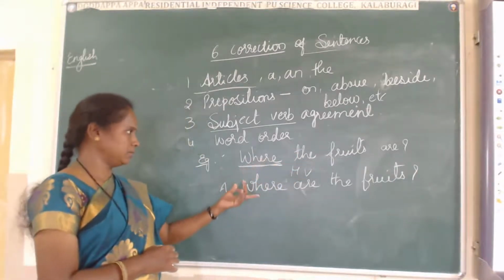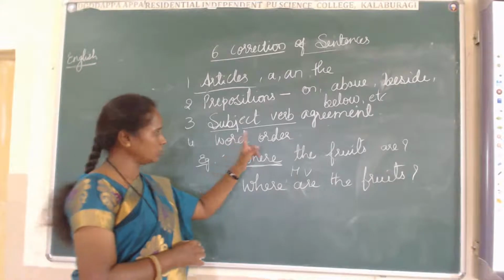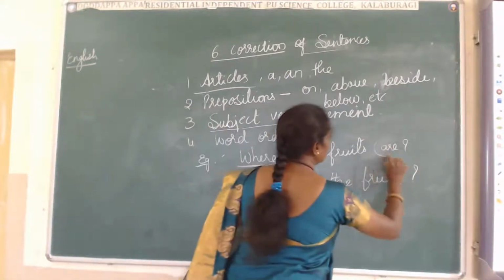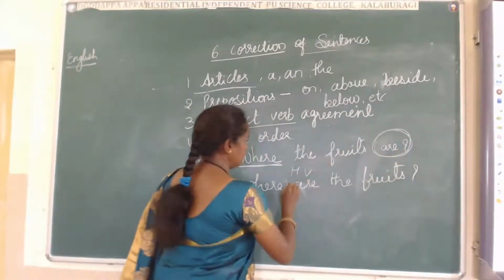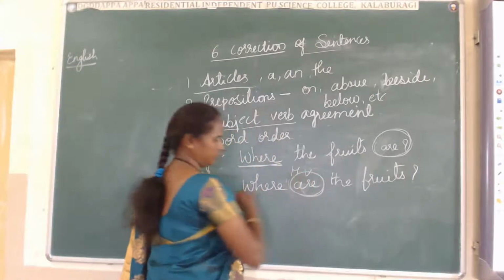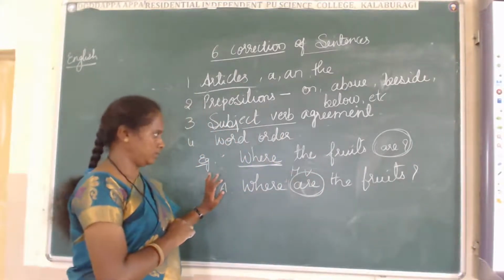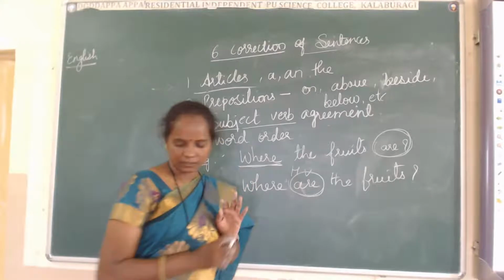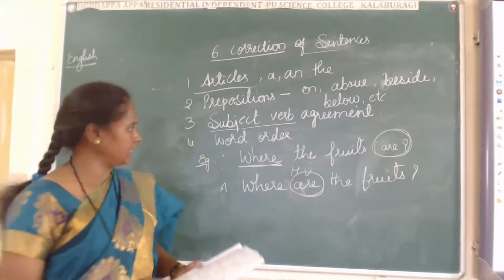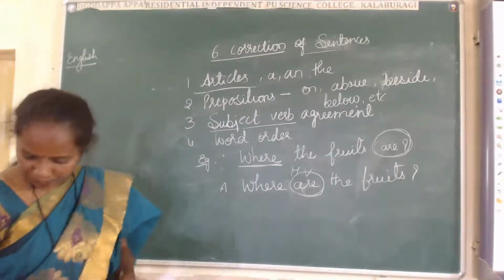Like this we ask, but that is wrong. When we have to put the words, they should be put in a proper order. This is the exact answer. Did you get this one? Shall we take another example from this? Can we take?